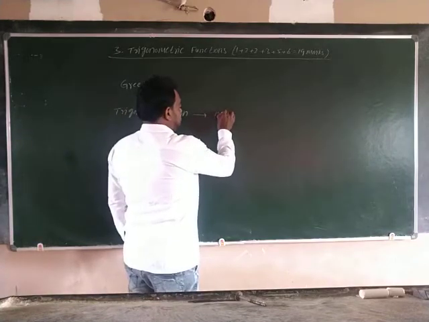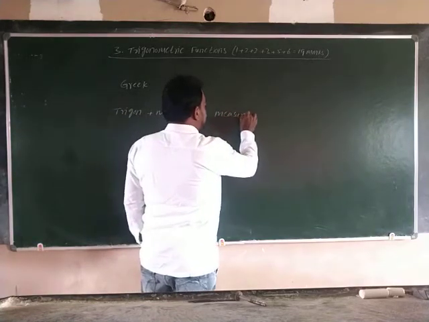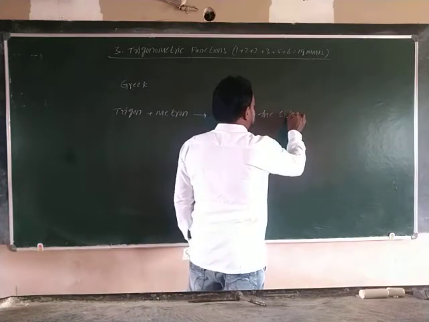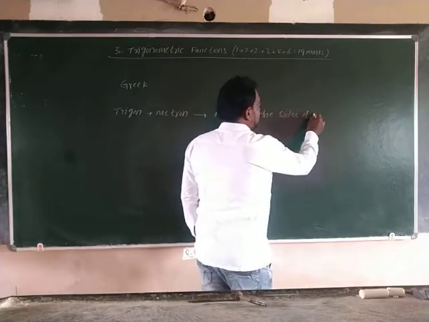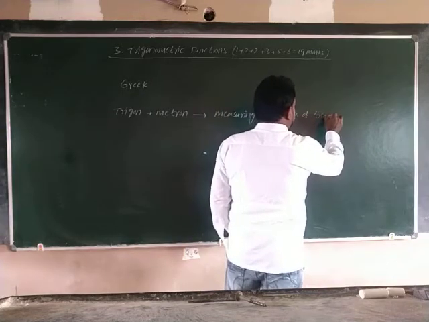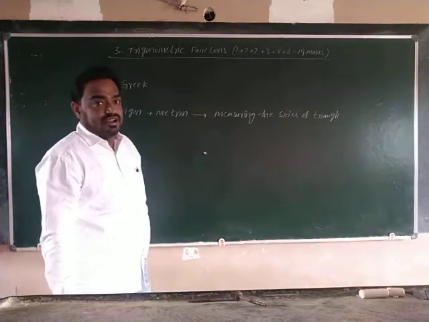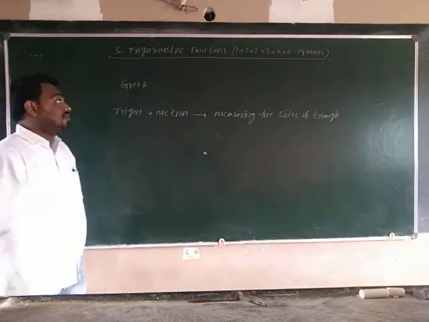Measuring the sides of a triangle. So this is the meaning of trigonometry.